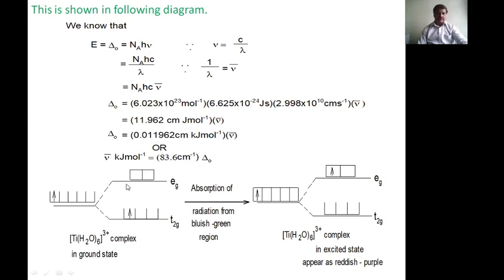Now in this complex, hexa-aqua titanium plus 3 ion, the d orbital contains 1 electron, so 1 electron will be present here. In the ground state it is present in the T2g orbital, and the Eg orbital is here; the energy gap is very small. By absorbing electromagnetic radiation at 20,300 per centimeter wave number, this electron jumps from the T2g orbital to the Eg orbital. The radiation is absorbed in the bluish green region, and it appears as a reddish purple color.